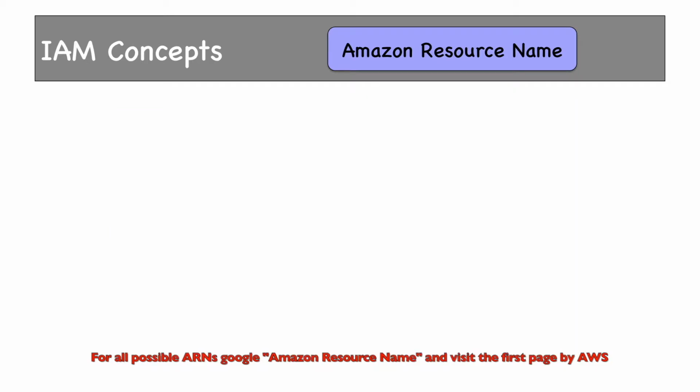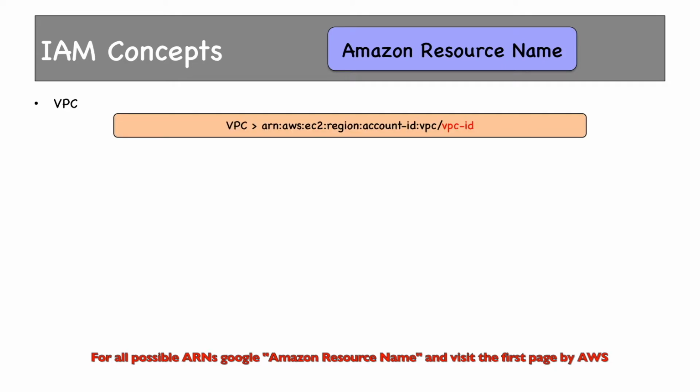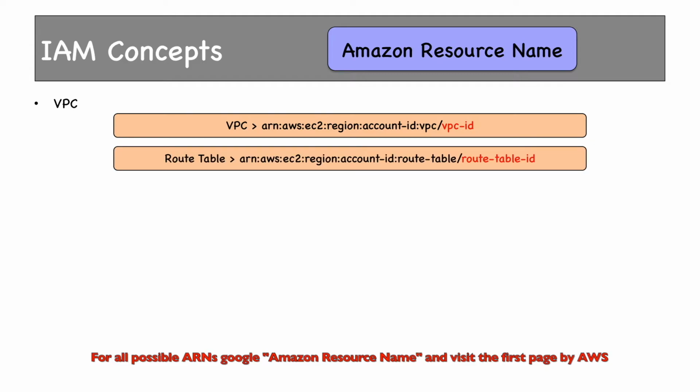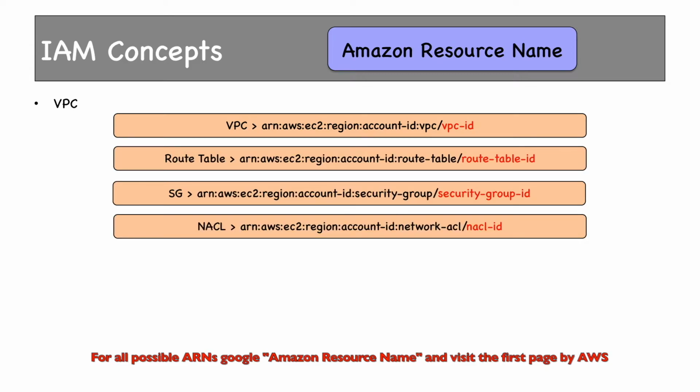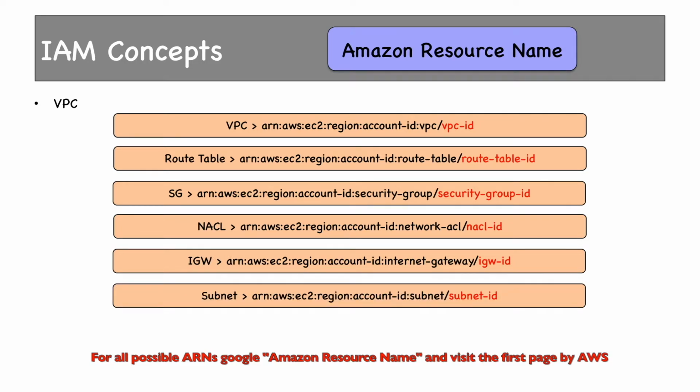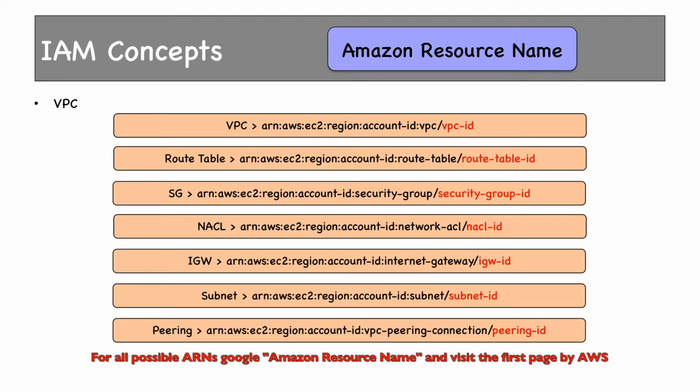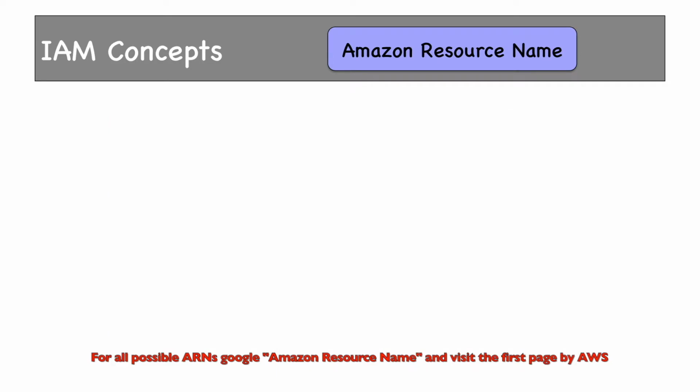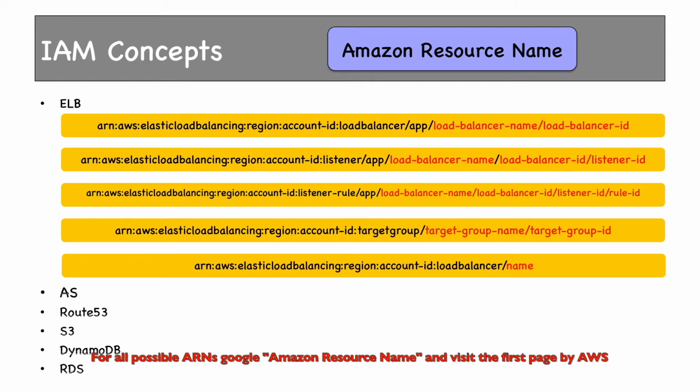A few more. For VPC, this is for the VPC itself. Notice the service is still EC2. There is no VPC service. A VPC itself belongs to the EC2 service, although the resource type is vpc and the VPC ID would be the actual resource. This is for route table, security group, network ACLs, internet gateway, subnet, and VPC peering connections. There are other ARNs also. A few more for elastic load balancer. Similarly, we have ARN representation for all AWS services like autoscaling, Route 53, S3, DynamoDB, RDS and others as well.